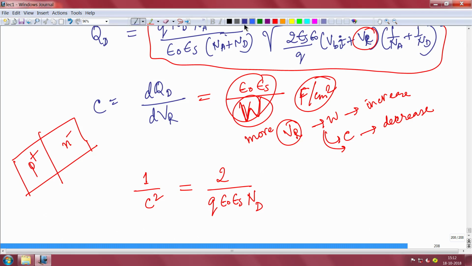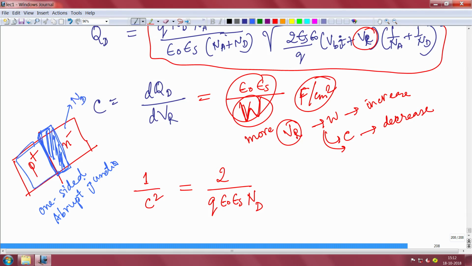Then, as I told you, depletion is predominantly on the n side only; the depletion on the p side is negligible and we can neglect that. It is called a one sided abrupt junction because the depletion extends to only one side, which is the n side, the lighter side. The heavier side has almost zero depletion, very small, so we neglect that. Suppose this is Nd doping on the n side, and the other side is very high doping, we do not care.